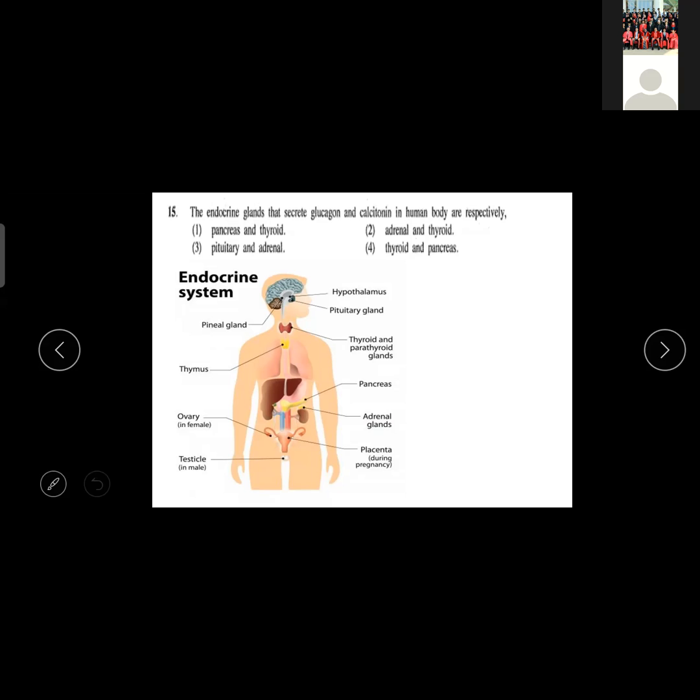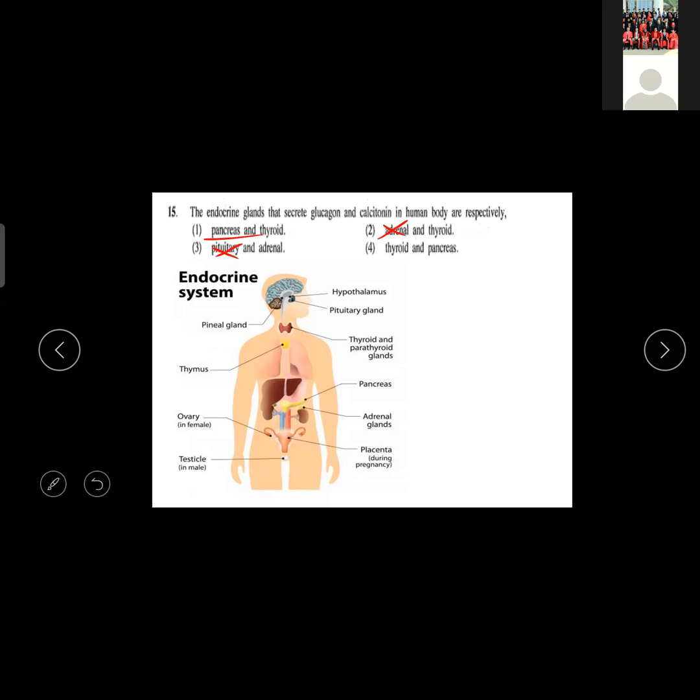So here you can see glucagon. Glucagon and insulin are both hormones produced by the same gland. That is the pancreas. So with that answer itself, you can catch, no? Look at the first answer, pancreas. Pancreas is producing glucagon. Adrenal gland produces adrenaline.